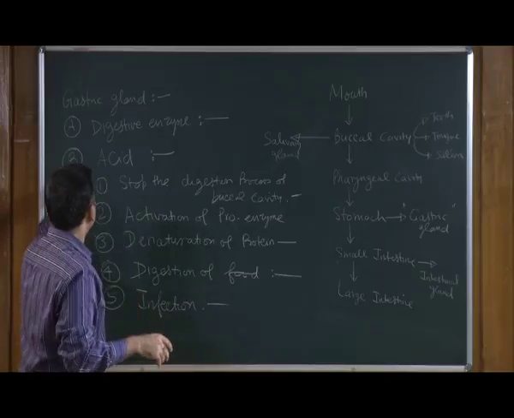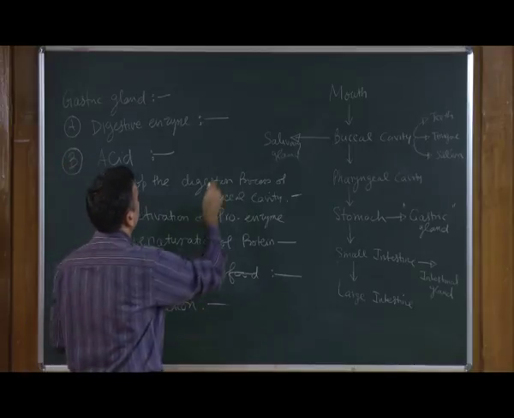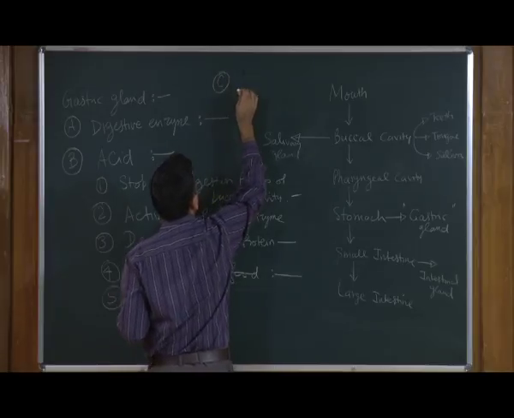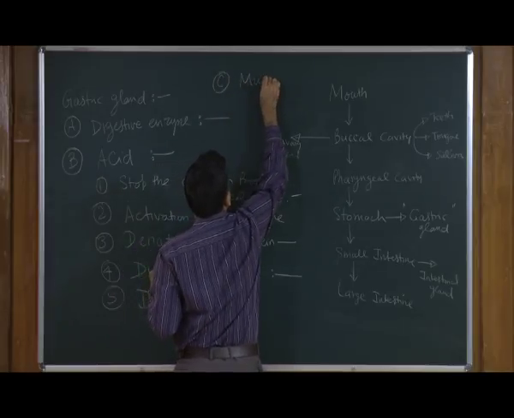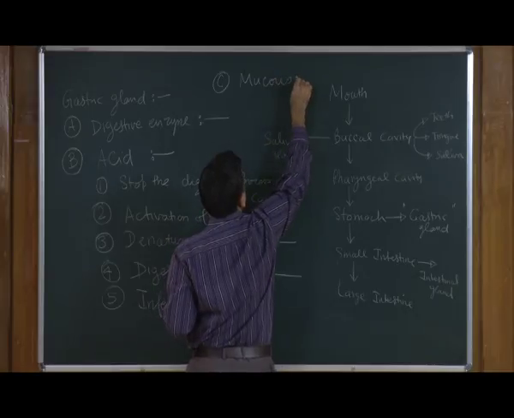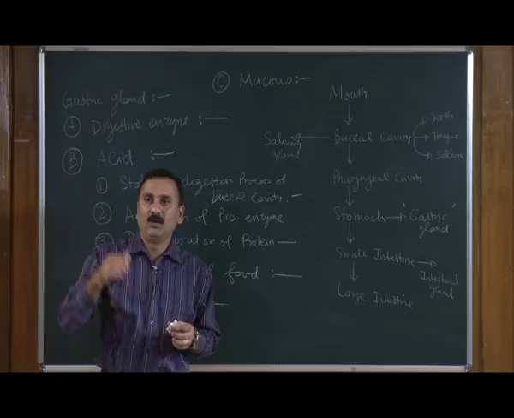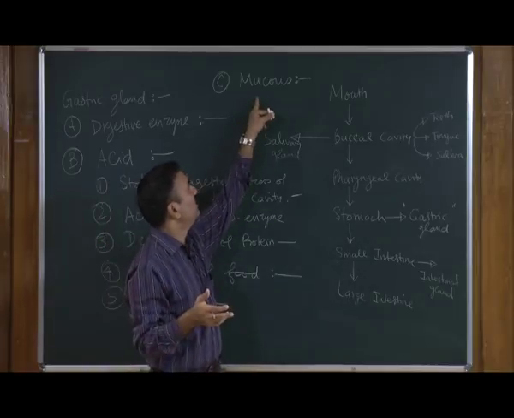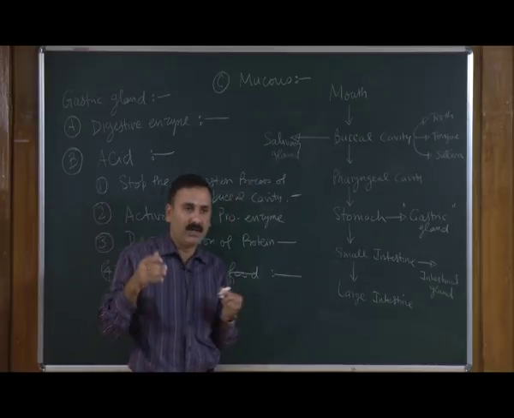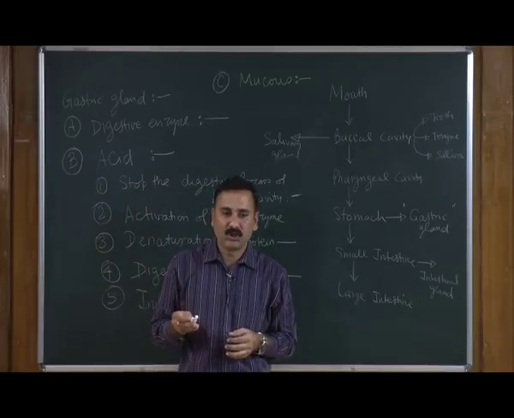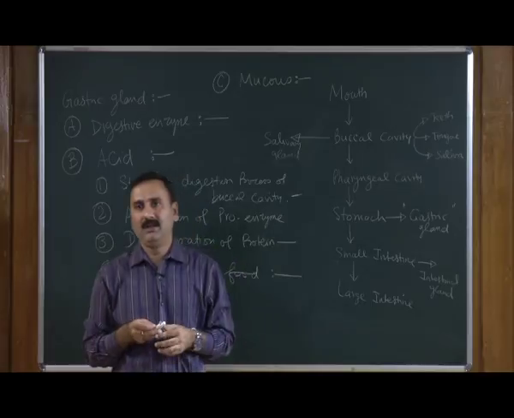Apart from these two components, we also have a third component, which is a large quantity of mucus secreted by the goblet cells. The purpose of this mucus is to protect the inner lining of the stomach from the action of the acid as well as the enzymes.